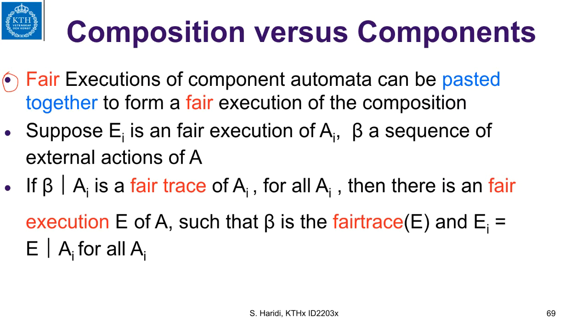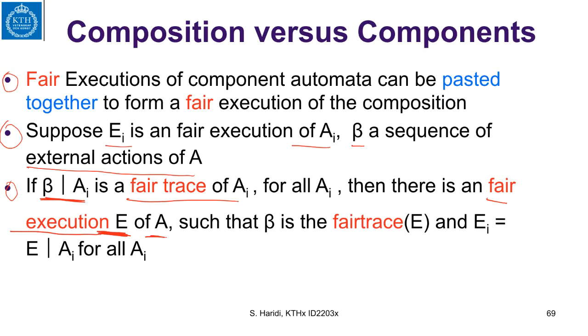Next, fair executions of component automata can be pasted together to form a fair execution of the composition. So what are these again? Suppose E_i is a fair execution of A_i, and beta is a sequence of external actions. If you project beta onto each component A_i, and we get a fair execution of A_i, then there is a fair execution of the composition, E, of the automaton A. And what properties does this fair execution have?